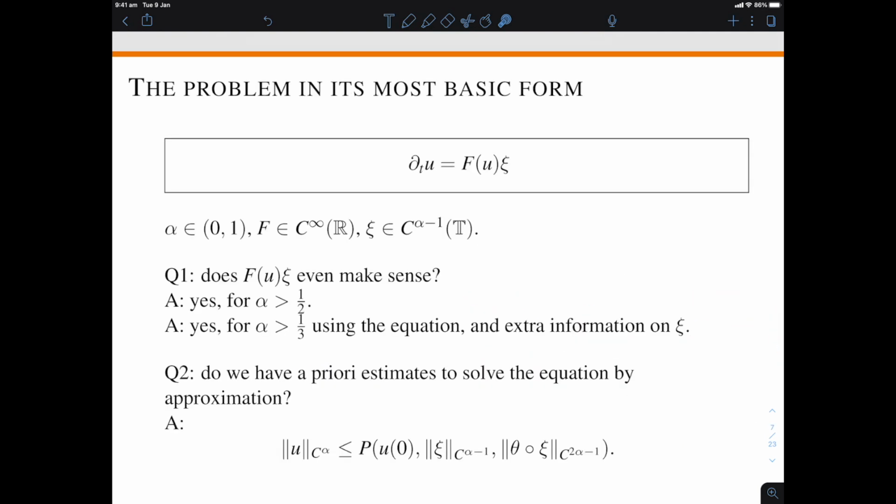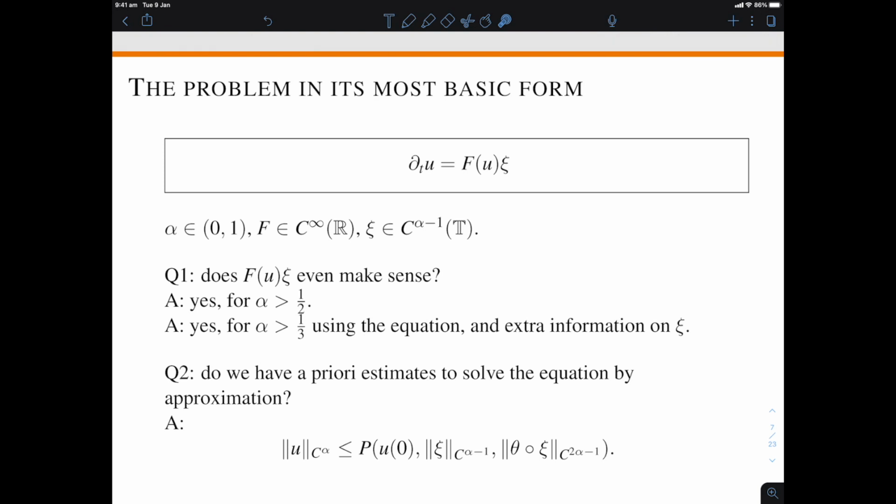So going back to our first slide, I hope that what we've done so far allows you to understand how we make sense of this equation when alpha is greater than 1/3, using all sorts of power products and paralinearisation techniques to decompose this into objects that do make sense, and how we get a priori estimates of that form. Now, I haven't really talked about the initial data. You would have to subtract it and then check how everything depends on it, but that's not particularly difficult.